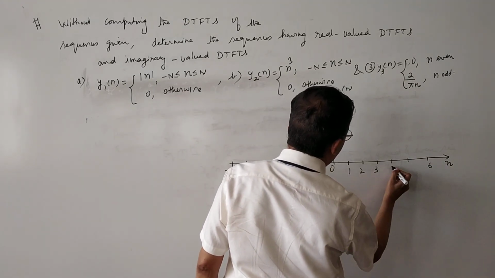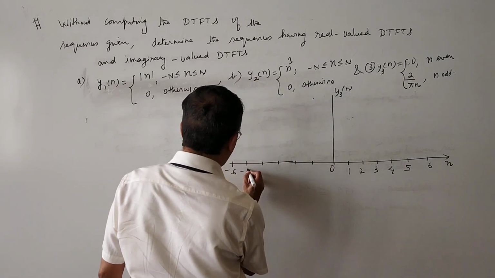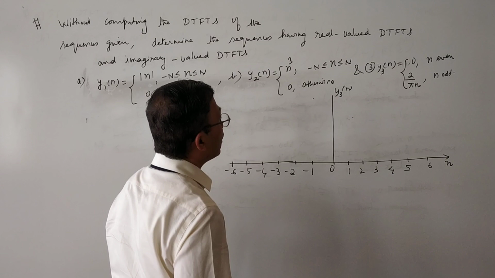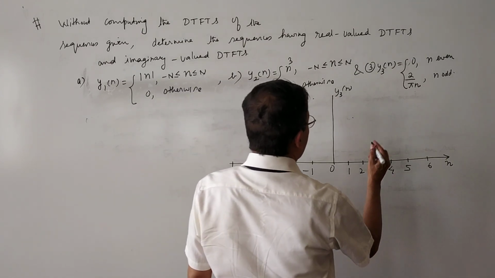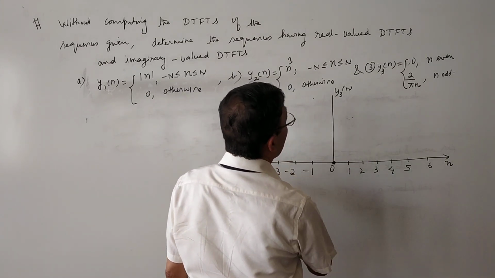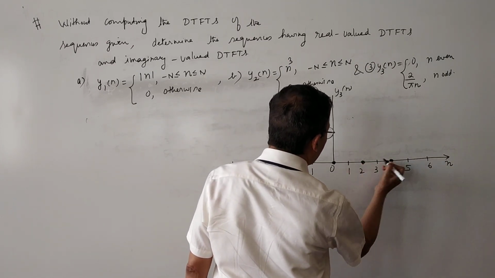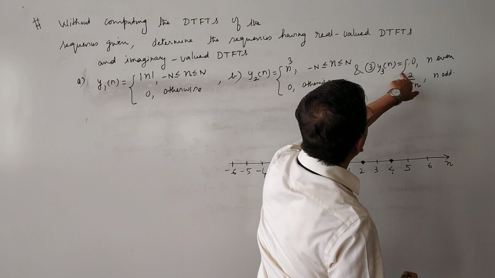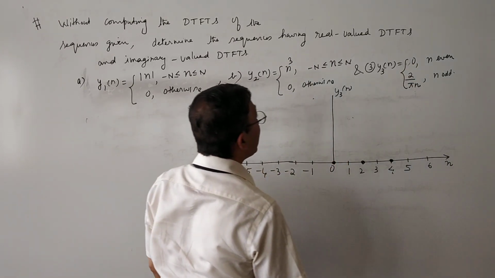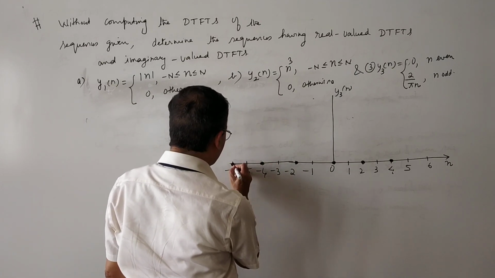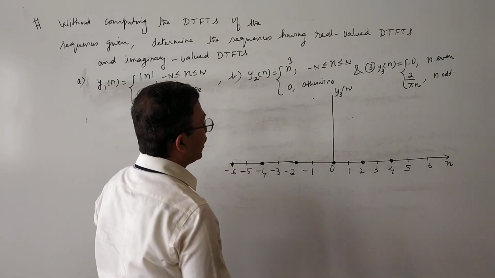At n equal to 0, 2 and 4, the samples are 0 because y3 of n is 0 when n is even. Similarly, at minus 2, minus 4, minus 6, the samples are 0.